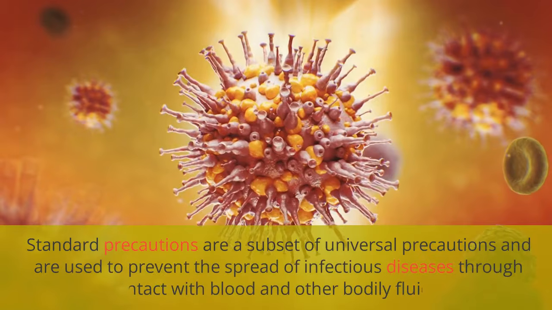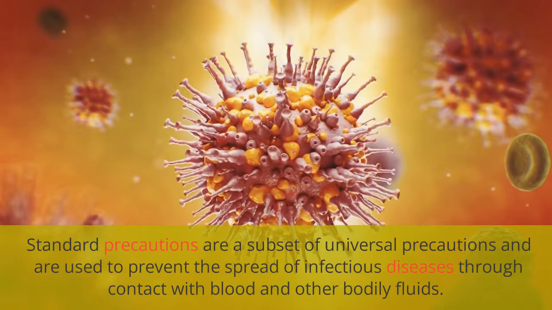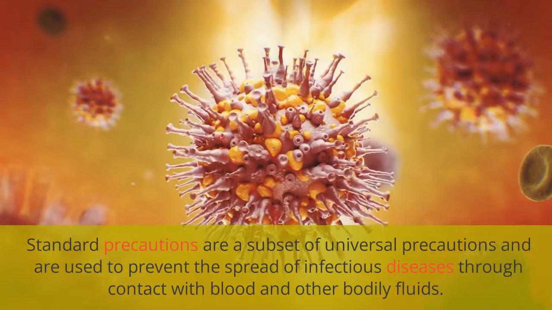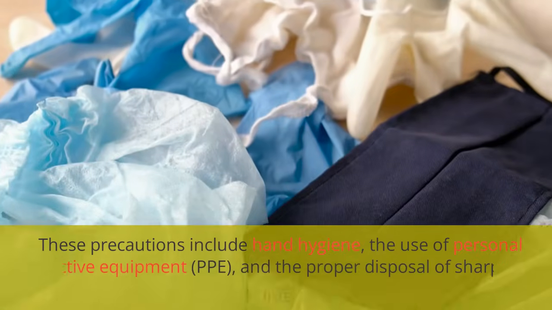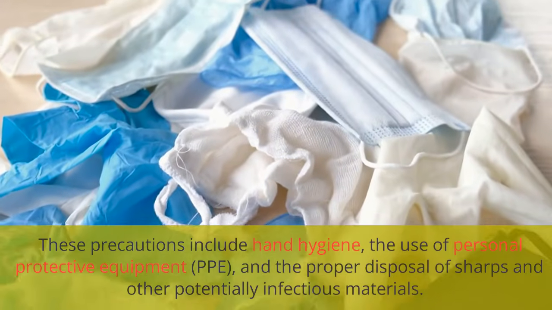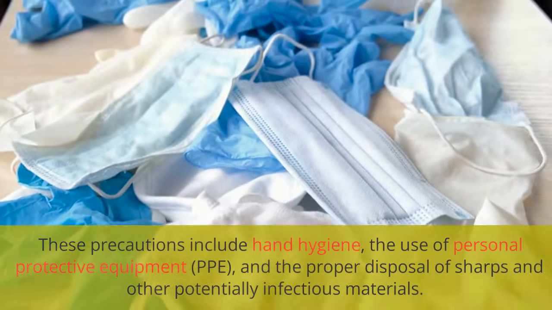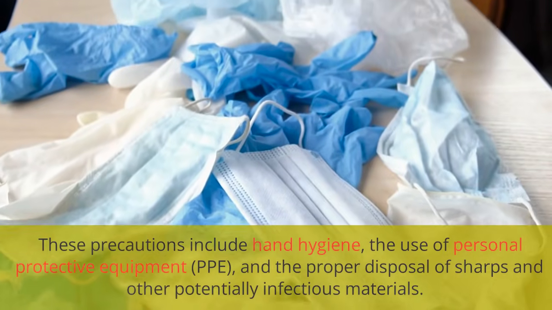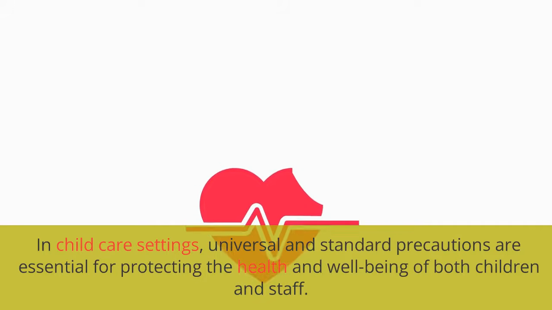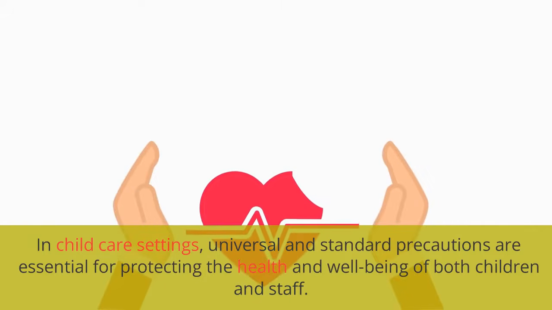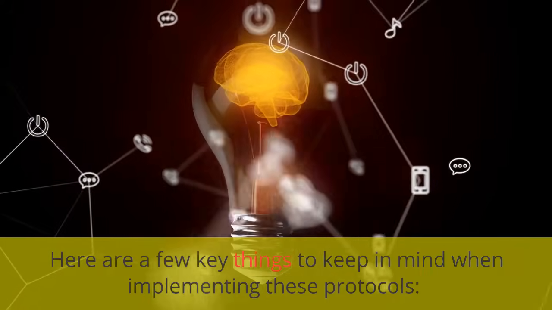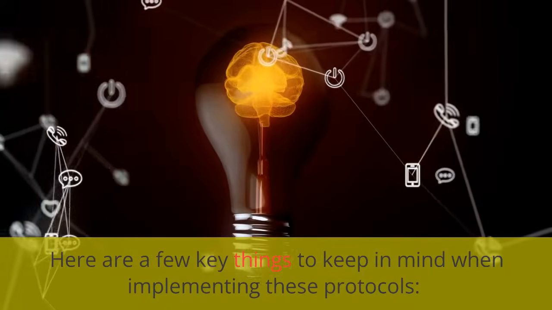Standard precautions are a subset of universal precautions and are used to prevent the spread of infectious diseases through contact with blood and other bodily fluids. These precautions include hand hygiene, the use of personal protective equipment, PPE, and the proper disposal of sharps and other potentially infectious materials. In childcare settings, universal and standard precautions are essential for protecting the health and well-being of both children and staff. Here are a few key things to keep in mind when implementing these protocols.